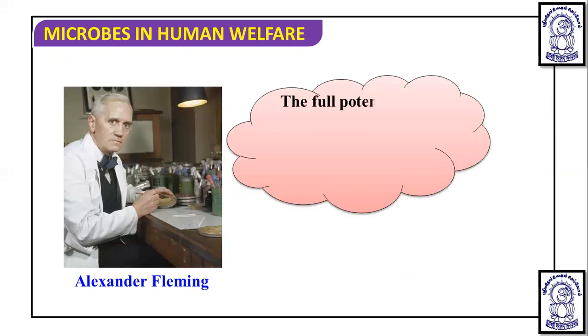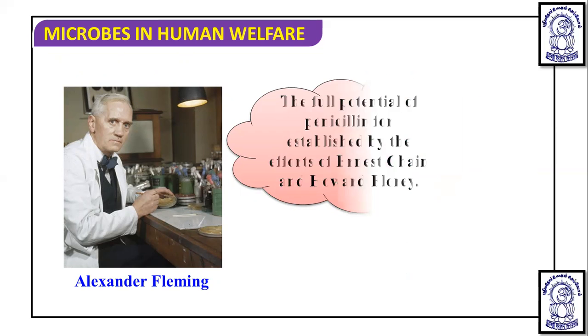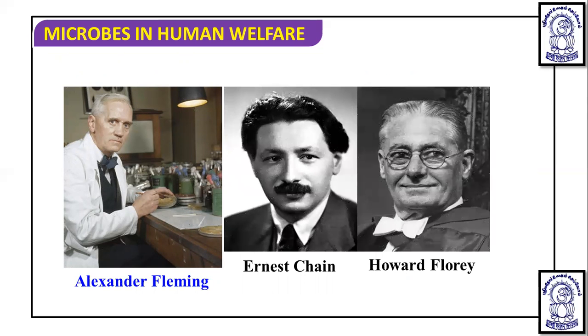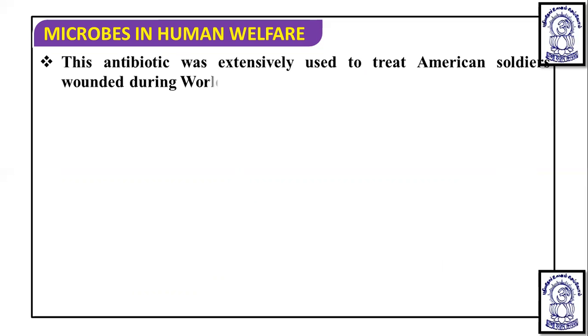That is Alexander Fleming. After the discovery of penicillin from Penicillium notatum, the full potential of penicillin was established by the efforts of Ernst Chain and Howard Florey. This antibiotic was extensively used to treat American soldiers wounded during World War II.